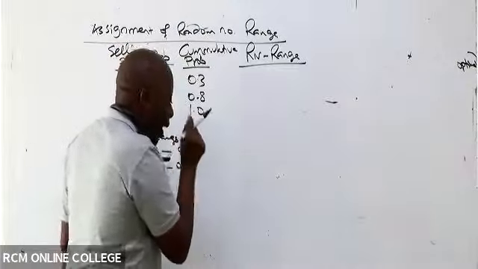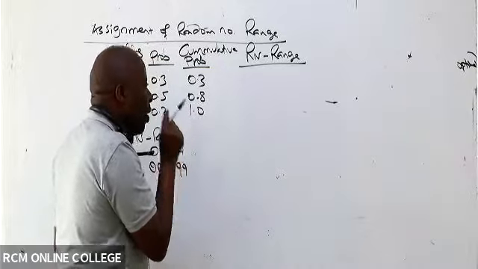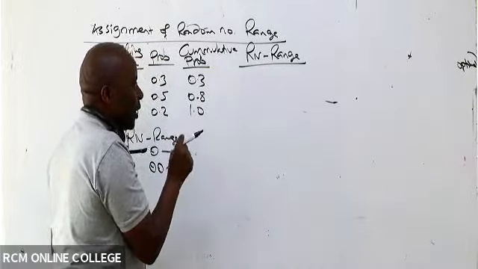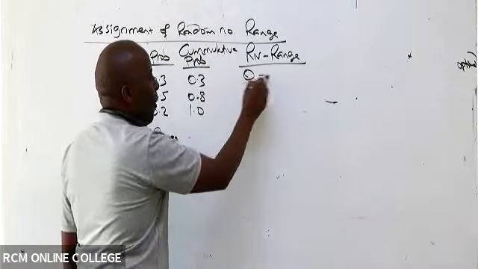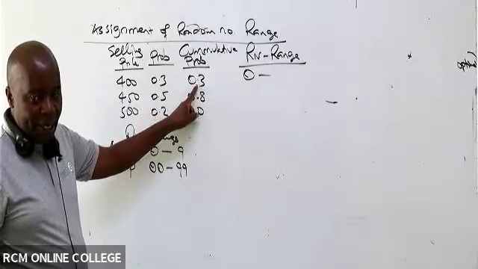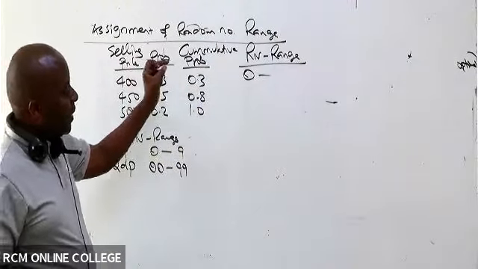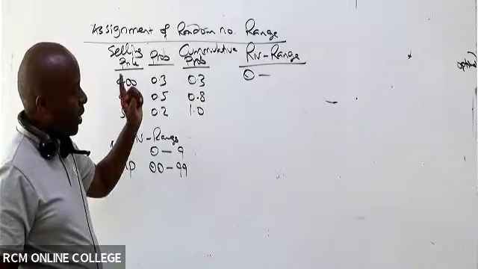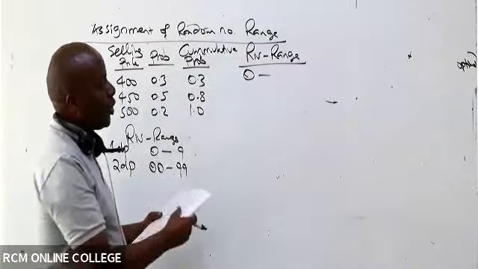See how I'm going to come up with my classes, my random number ranges. The first one will start from 0 all the way. I will read this as if it's a whole number, 3, and then to get the upper limit, I take this number minus 1. So 3 minus 1 gives me 2.